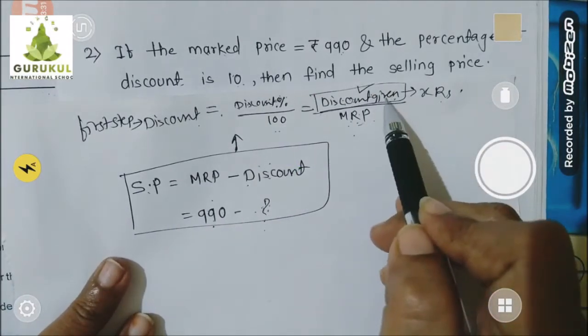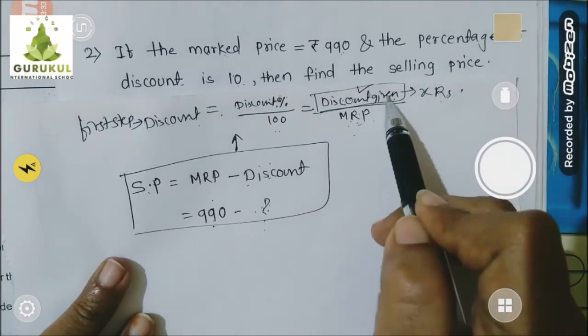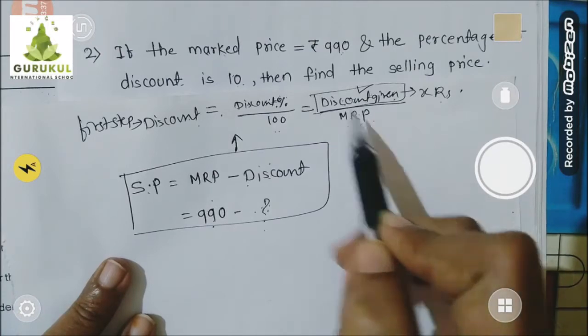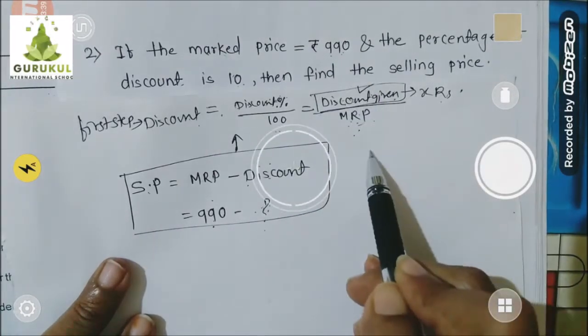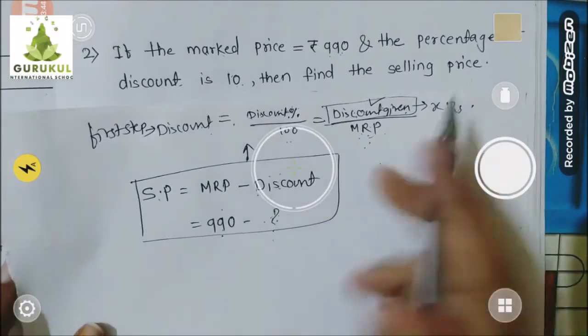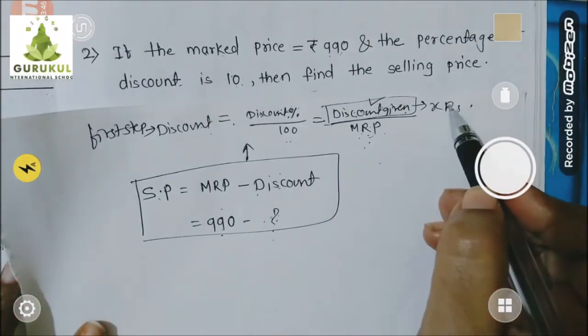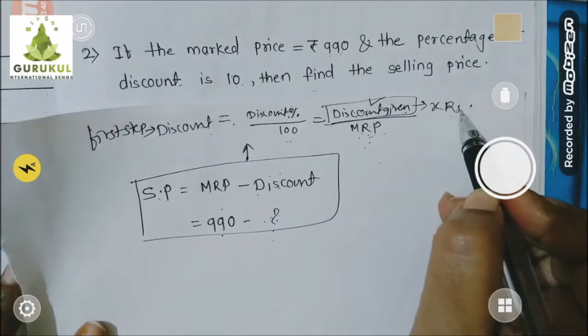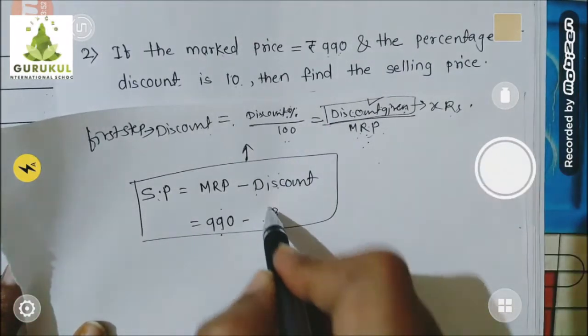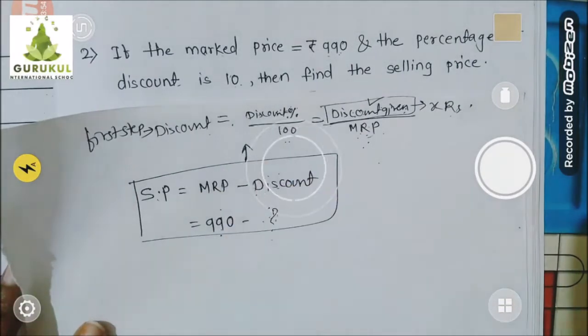And remember, I am telling you again and again, this discount is in rupees form and this discount is given on mark price, which is nothing but 990 rupees. Okay, so let's start solving on fair page. First, we will assume that the discount given is X rupees. And then we will find out X value, and then I will substitute over here and then I will find out selling price.